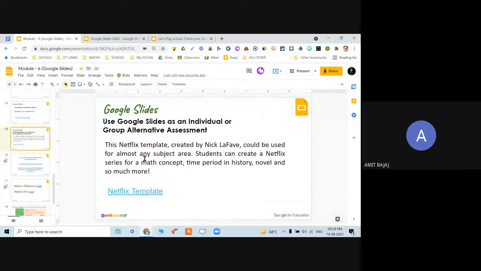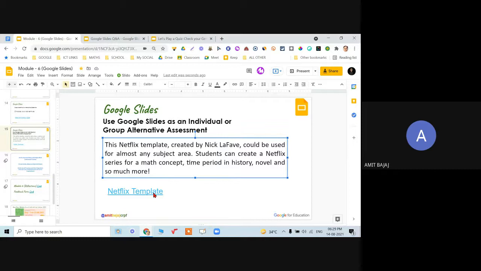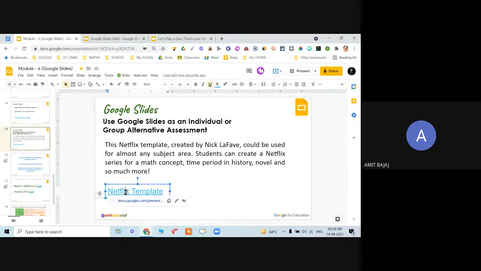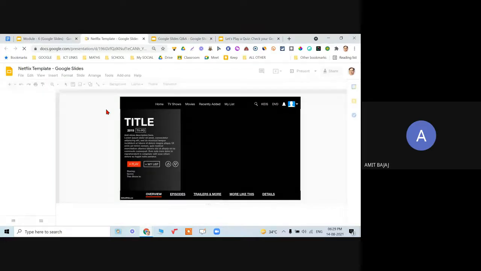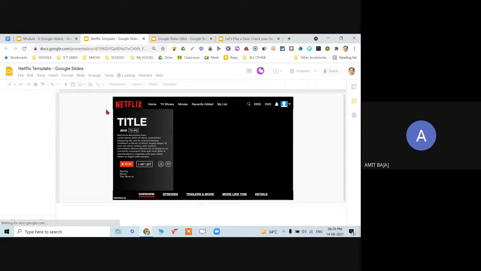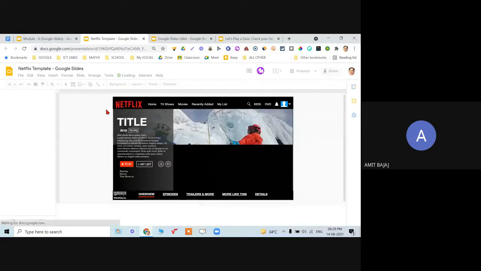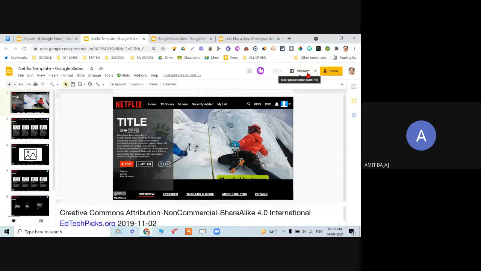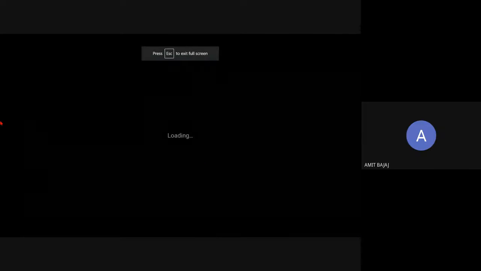Okay, last thing I wanted to demonstrate, please be here for the next 5 minutes only, because this is a very interesting thing that I am going to show you. And this can be used for maths concepts, history, or maybe languages, or many more, again depending on your creativity. This is a Netflix template. Nowadays students are more inclined to online platforms, say Netflix, Insta, Facebook, and what not. So they are given as an assignment, as project work, to create their own Netflix series. So this is one of the samples.